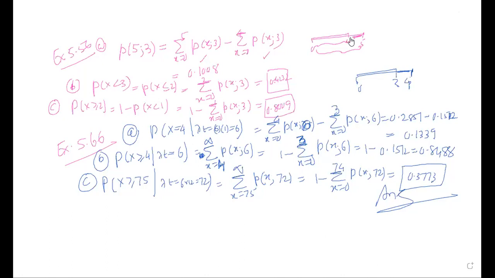Poisson distribution, right? Examples, article 5.5 in the book. So 5.4, 5.5, examples.